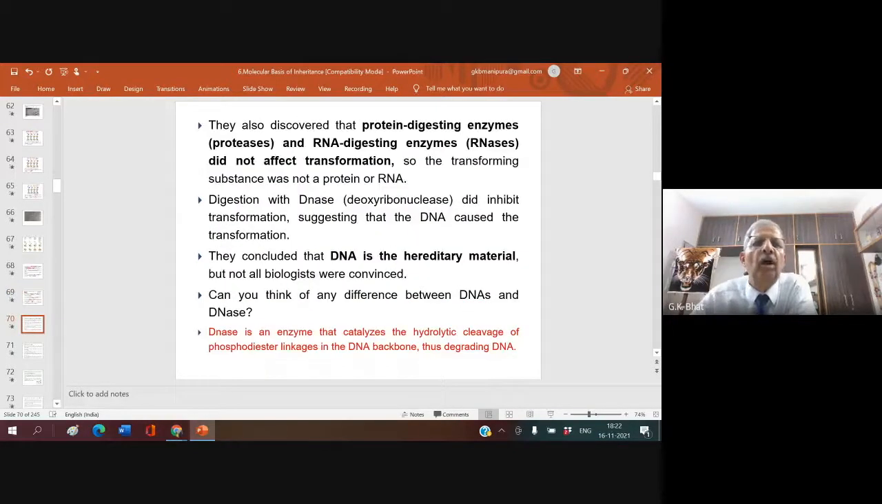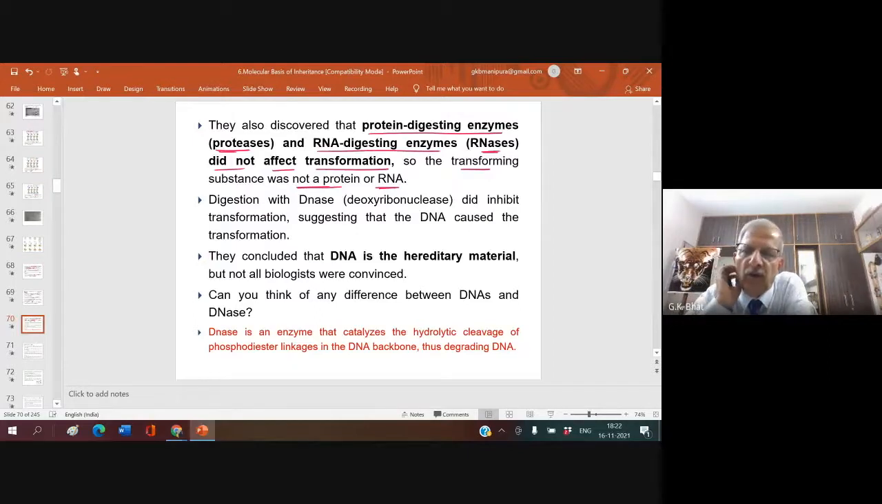Okay. Now, they also discovered that protein digesting enzymes, proteases, and RNA digesting enzymes, RNases, did not affect transformation. So the transforming substance was not a protein or RNA. Okay. Now, how could this be done?